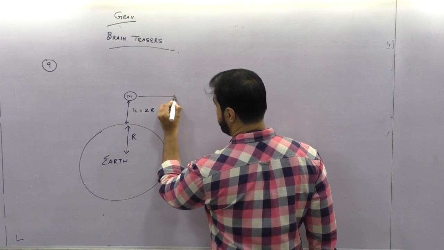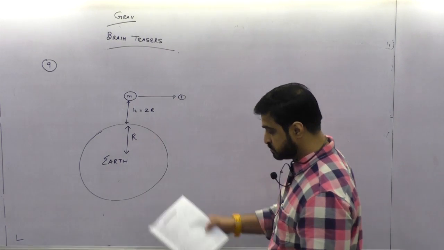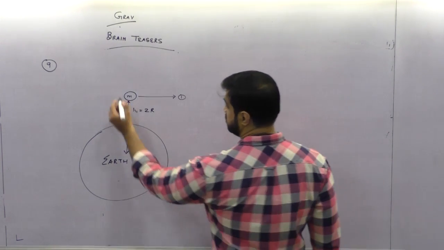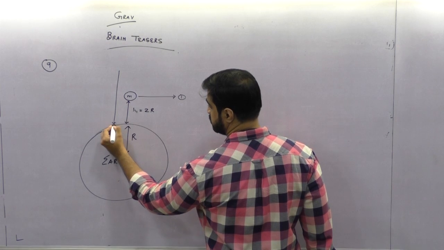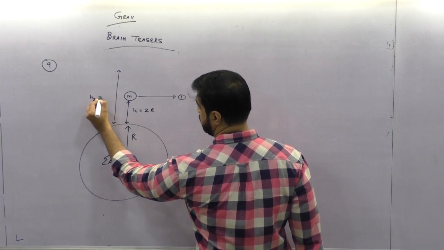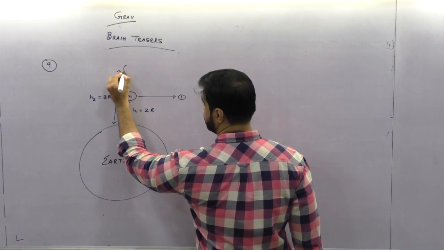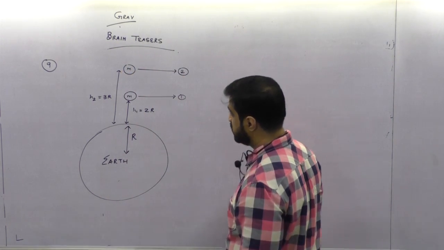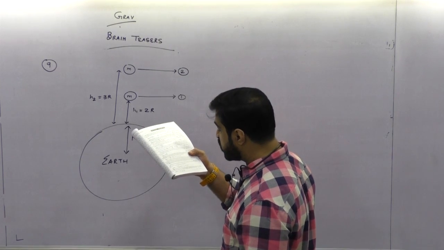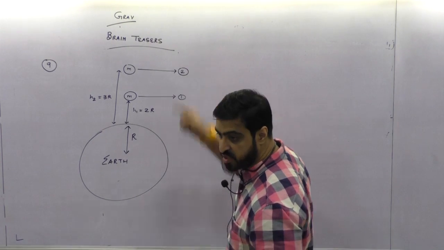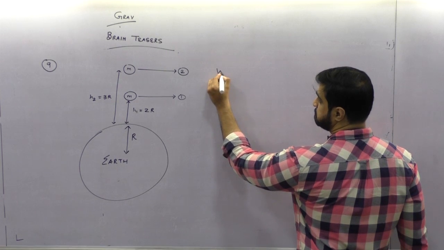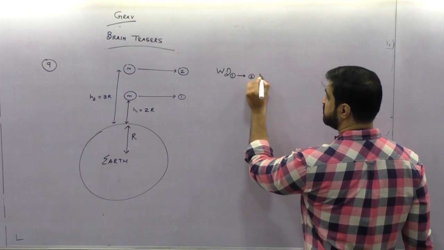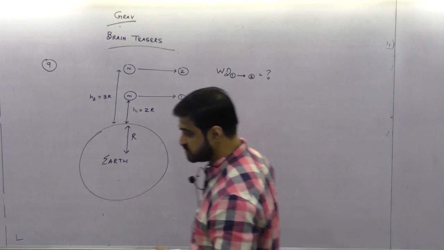Can I say this is my point number 1? I want to take this satellite from a height of 2r to a height of 3r. I want to take it to a height of how much? 3r. I want to take it here. It's point number 2. They are asking you, calculate the work done in shifting it from point number 1 to point number 2. Means I need the work done in taking it from point 1 to point 2. How much is the work done by us? Did you understand the question?